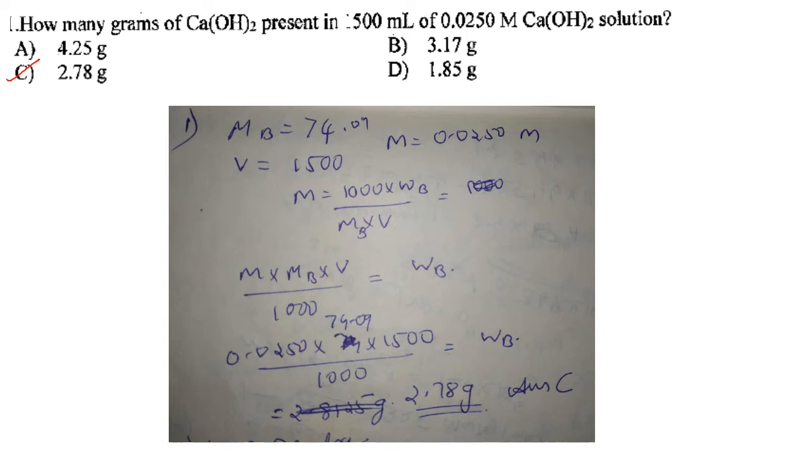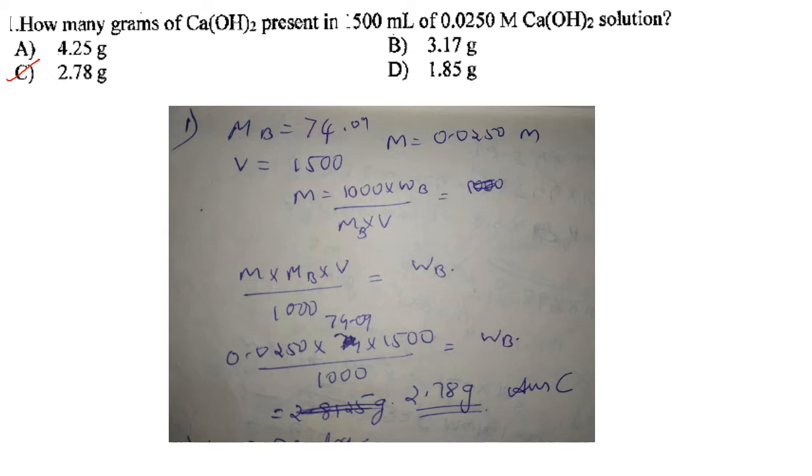How many grams of Ca(OH)2 is present in 500 ml of 0.025 molar Ca(OH)2 solution? The molecular weight of Ca(OH)2 is 74.09, the molarity is 0.025 molar, and the volume is 1500 ml. Molarity is given by the formula 1000 into Wb by Mb into V, where V is in ml. Mb is the molecular weight of the compound, Wb is the weight of the compound. Here we are asked to calculate the grams of Ca(OH)2 present, so we have to calculate the Wb.